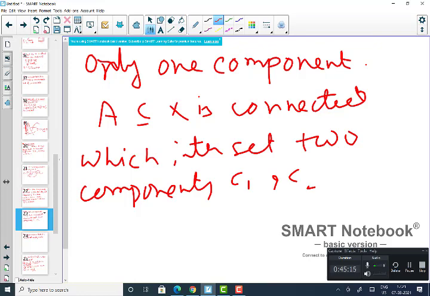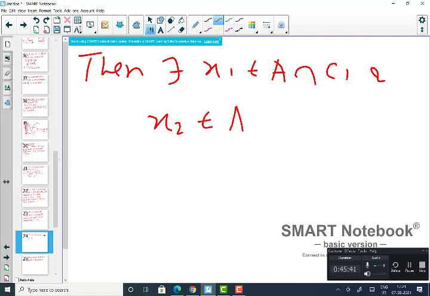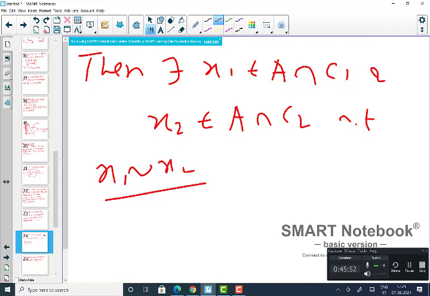Then what happened? If it intersects C1 and C2, then obviously you can choose one point inside C1 and one point inside C2. So there exist x1 belonging to A intersection C1, and x2 belonging to A intersection C2, such that they are equivalent, right? But that is not possible because C1 and C2 are different components.